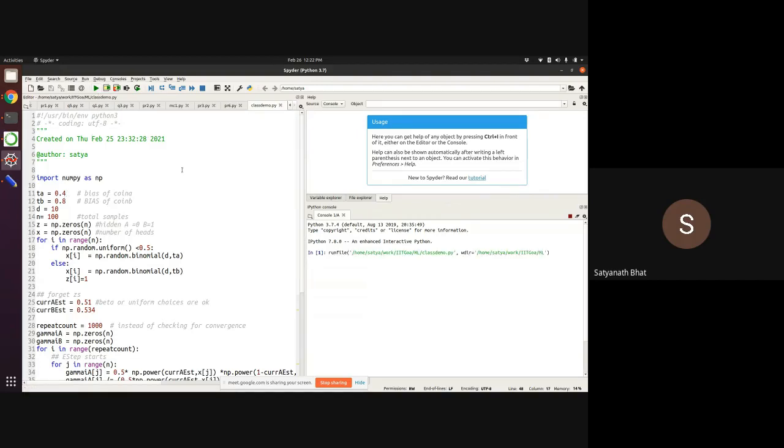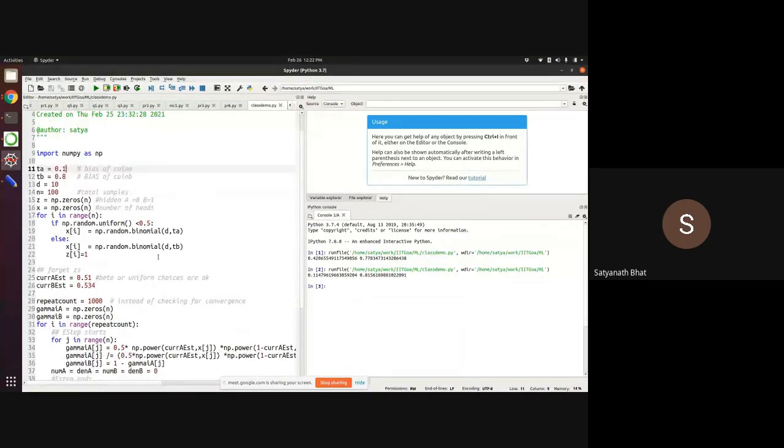If I run this, I will get something like this. Just to show you that this is not really bogus, if I change this and run, I will get 0.1, 0.8. So this is how it works. Even without really knowing Zs, we can do quite well. So even if I reduce this a little bit, I should still be okay.